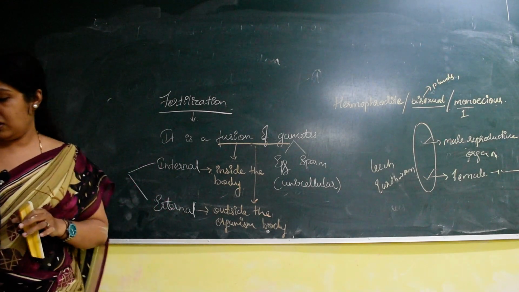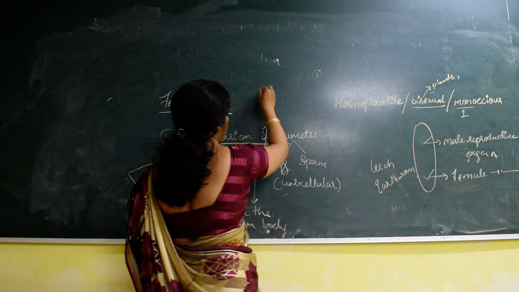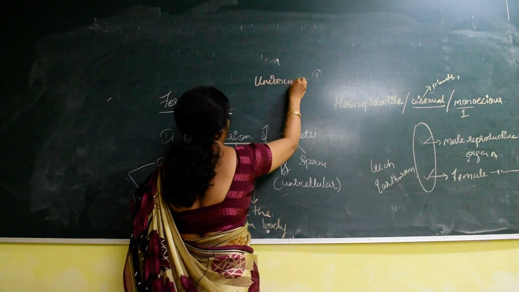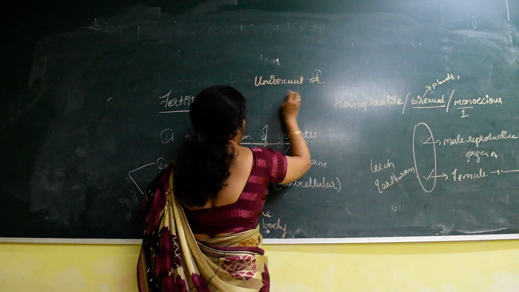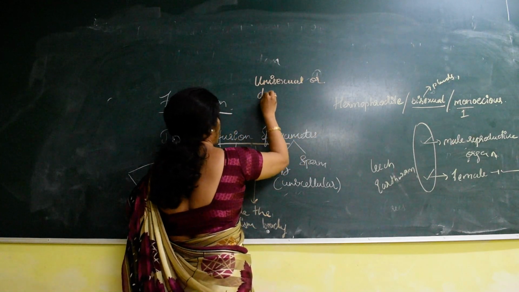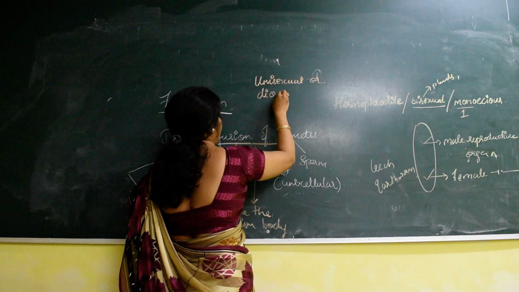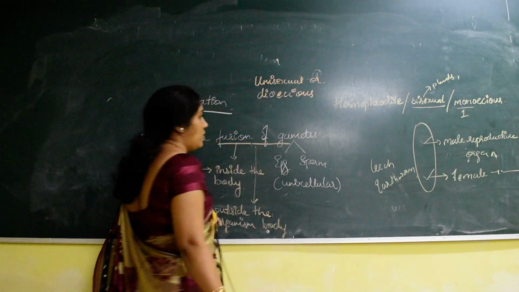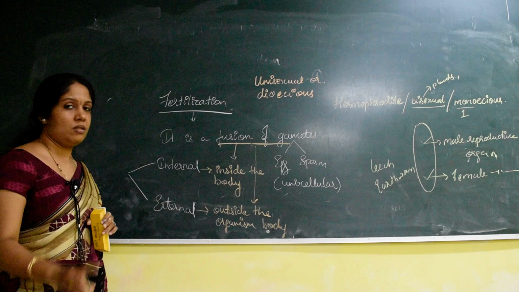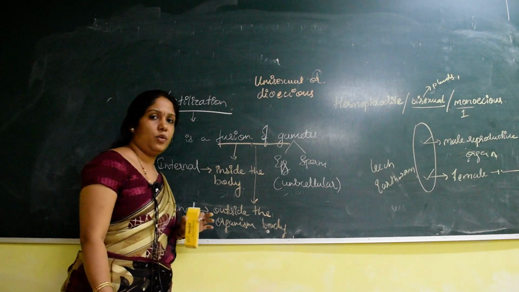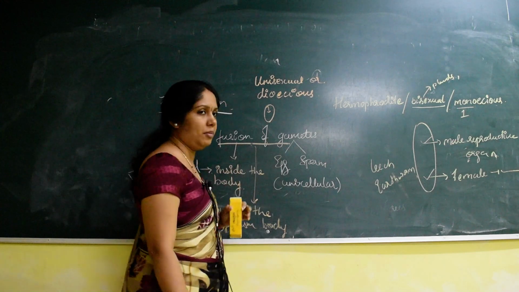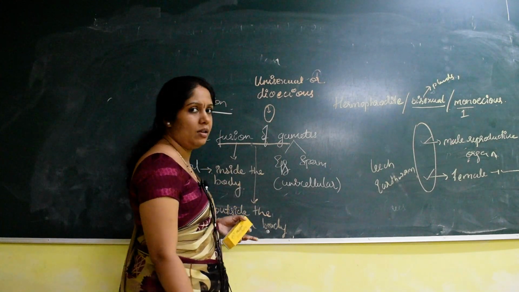There is another one, opposite to this, which is unisexual, or it is also called dioecious. Unisexual means the one individual has only one reproductive system, either it may be male or it may be female.